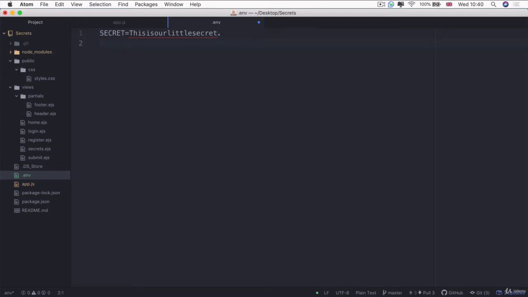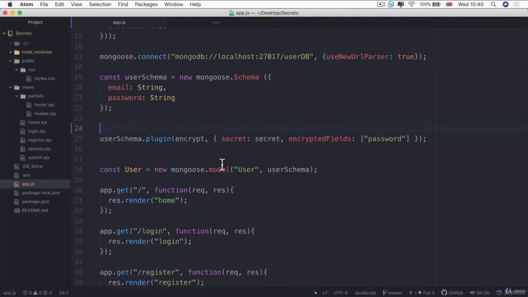However, if we had, I don't know, an API key, then we might write it something like this, and it would also not have any sort of semicolons or other symbols at the end. You don't need it, basically, is what I'm trying to say. You also don't need to separate the lines with a comma, as you will commonly see when we're writing code files, because this is just a plain text file that's going to be used to render these tiny pieces of secret information. So let's hit save. And I'll leave the API key in there as well, just so that I can show you how we can fetch it out.